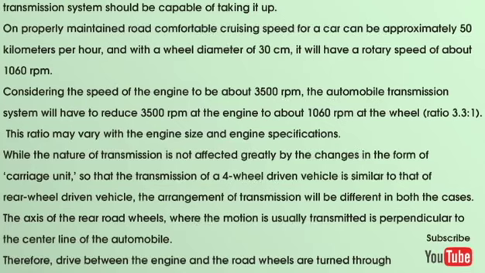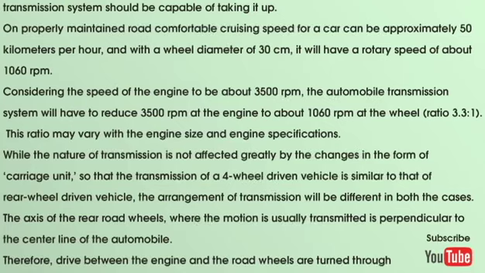On a properly maintained road, a comfortable cruising speed for a car can be approximately 50 km per hour, and with a wheel diameter of 30 cm, it will have a rotary speed of about 1060 rpm. Considering the speed of the engine to be about 3500 rpm, the automobile transmission system will have to reduce 3500 rpm at the engine to about 1060 rpm at the wheel, a ratio of 3.3:1. This ratio may vary with the engine size and engine specifications.